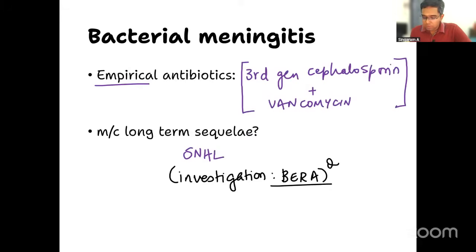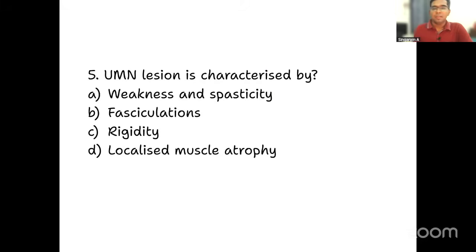Right, so that was question number 4, which is now completed. Moving on to question number 5. Some discussion was done previously also; I'm just asking it in a different question now. Upper motor neuron lesion is characterized by which of the following? Weakness and spasticity. Second option, fasciculation, rigidity, localized muscle atrophy. What is your answer? UMN lesion is characterized by which of the following findings?